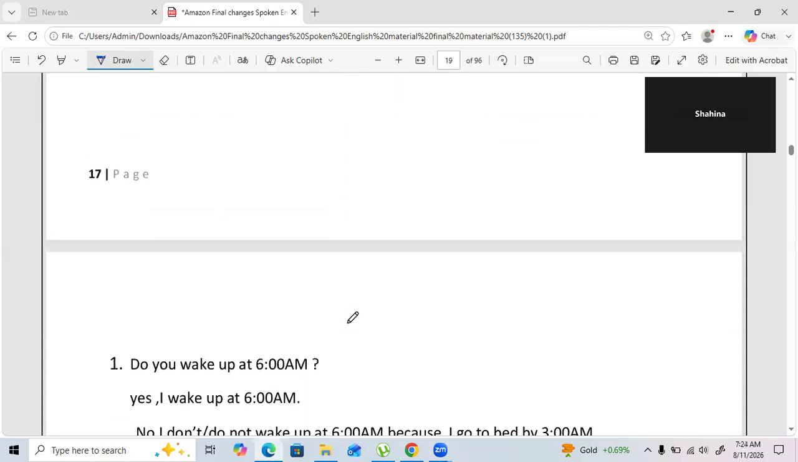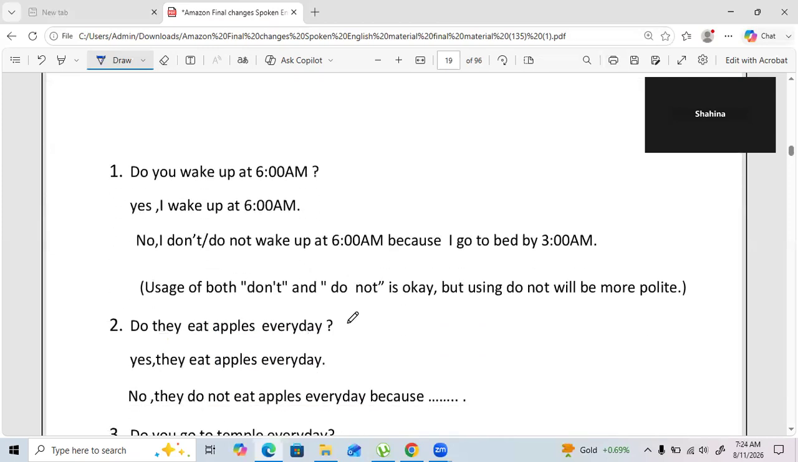Now, here we have to use do with you and we. Like, do you wake up at 6? Yes, I wake up at 6. No, I don't, or I do not. Now, one very important thing, when you have to use don't or when you have to use do not, let me tell you. Usually, do not is a very polite term.